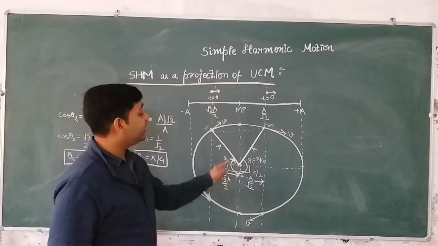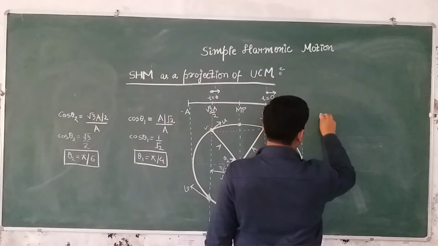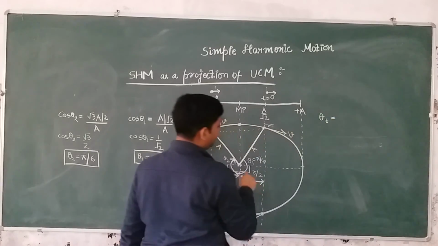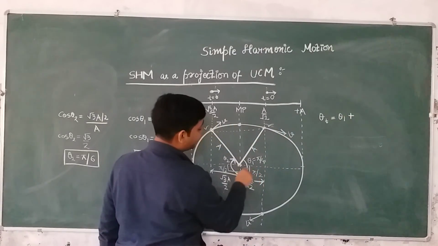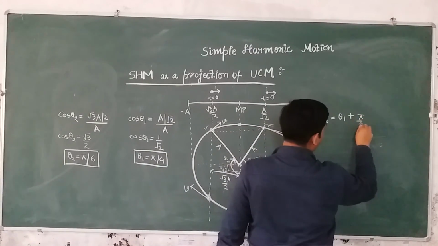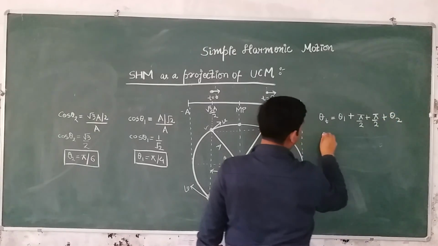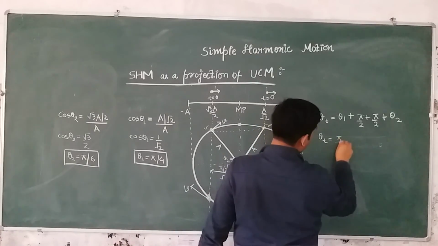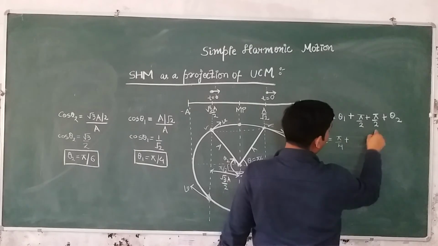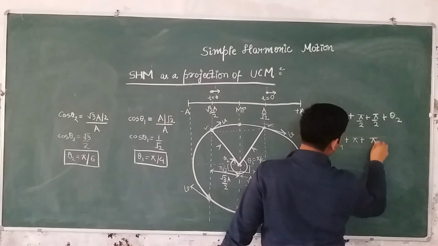So now if I ask you what is the total angle subtended by this particle at the center, let me write it as theta t. It will be theta 1 plus pi by 2 plus pi by 2 plus theta 2 plus pi by 2 plus pi by 2 plus theta 2. So theta t will be equal to theta 1, which is pi by 4, plus pi by 2 plus pi by 2, which is pi, plus theta 2, which is pi by 6.